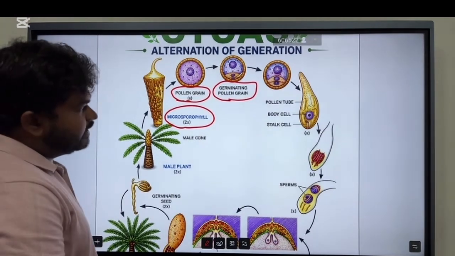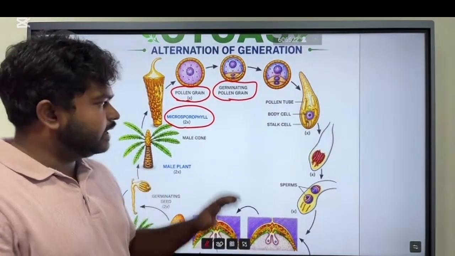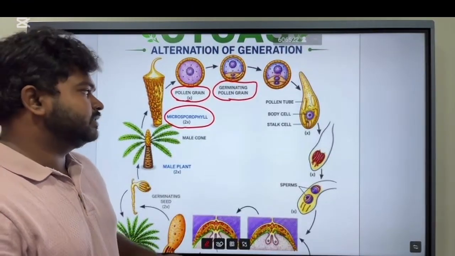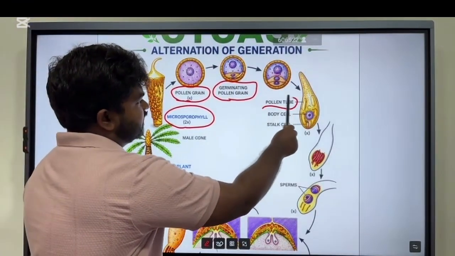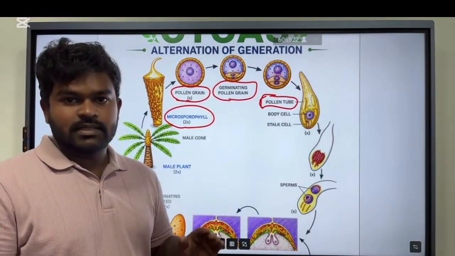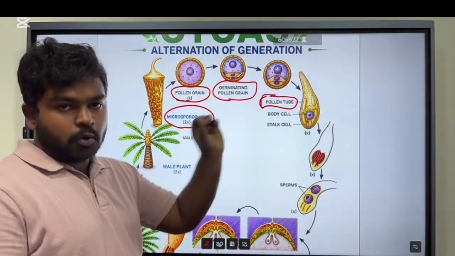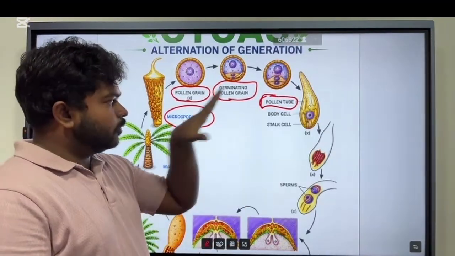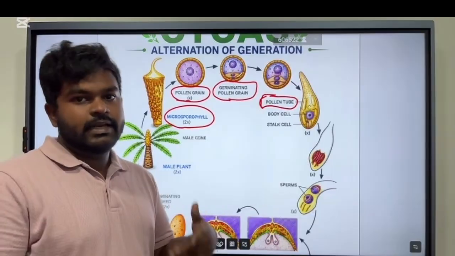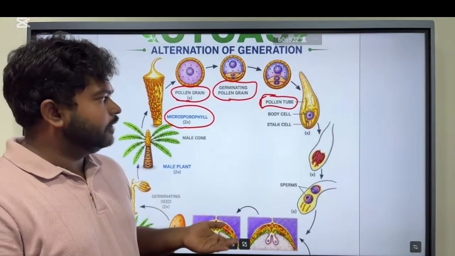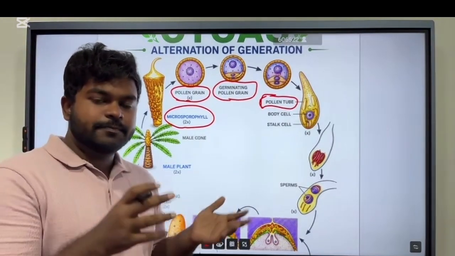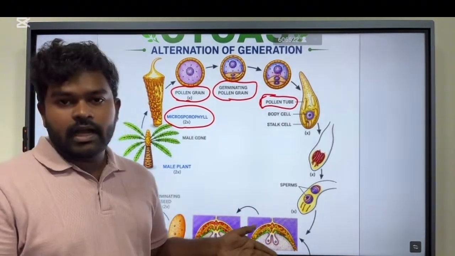If you consider the germinating pollen grain, there are a few structures that I mentioned yesterday. Just remember the pollen tube. This is the main structure that you have to remember. You don't have to know what the body cells and stalk cells are. You have to know what the pollen tube is. The pollen tube is important to absorb the nutrients, and it also releases the sperms into the archegonium of the female gametophyte.